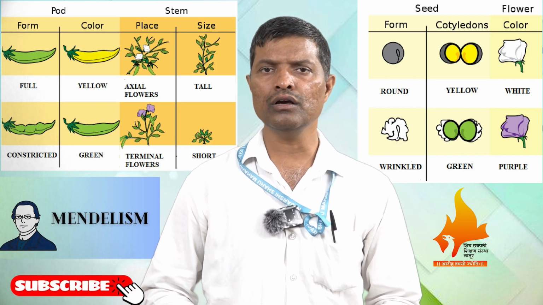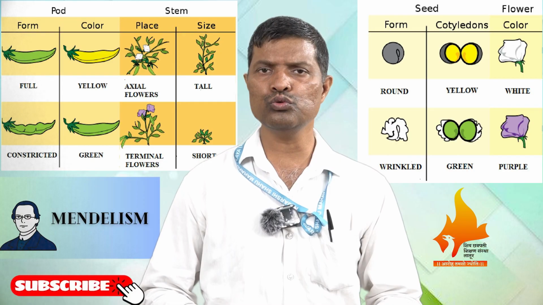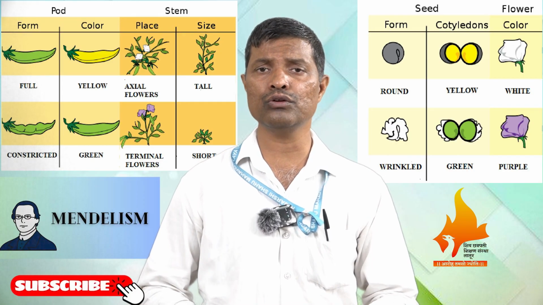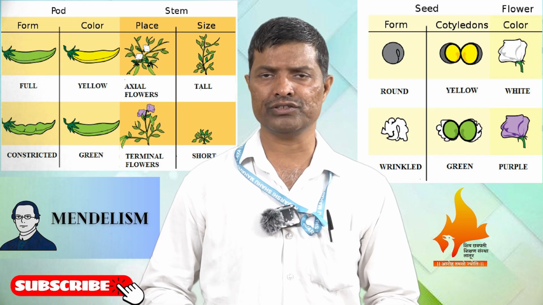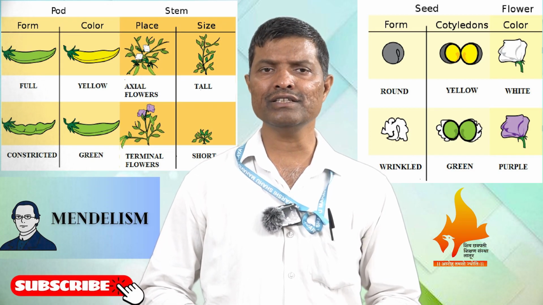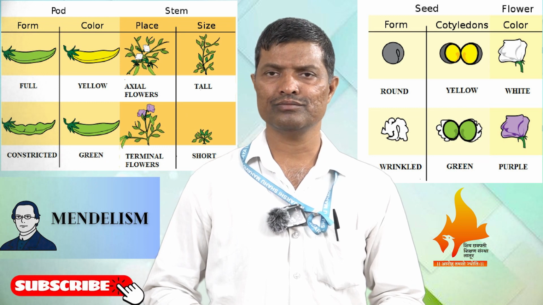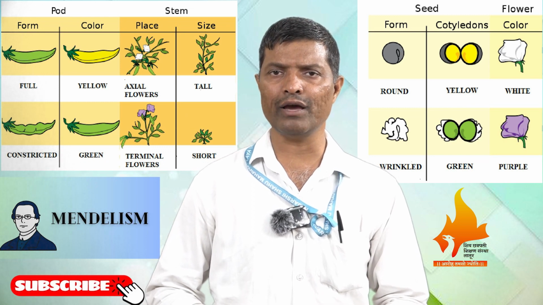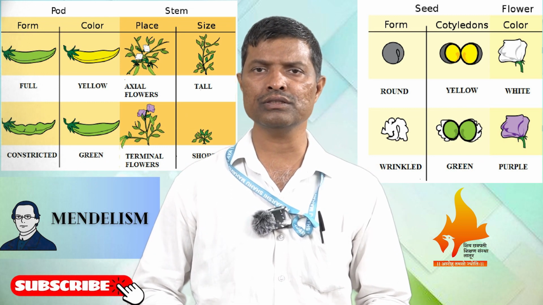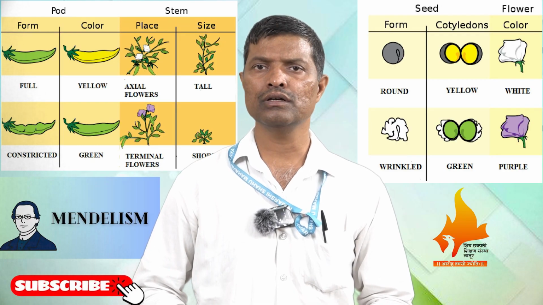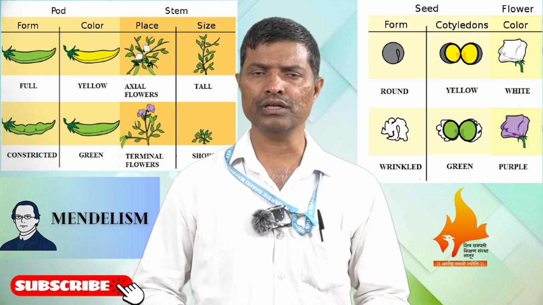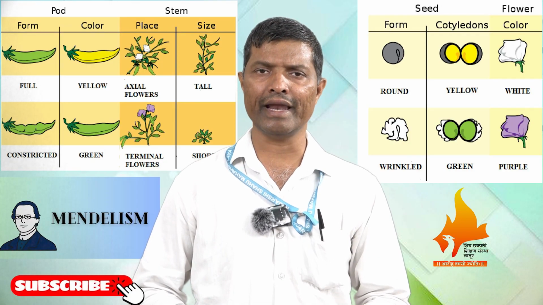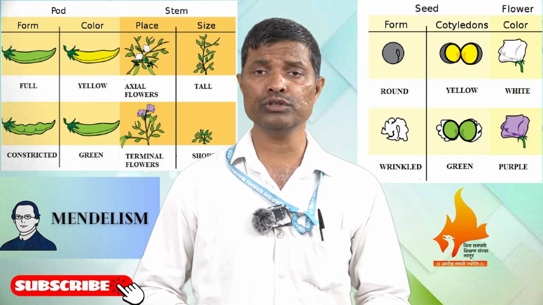So Mendel considered two characters, meaning two different genes controlling two characters, and tried to study the inheritance of these two characters. In that case, Mendel did a dihybrid cross. What is a dihybrid cross? A dihybrid cross means when two homozygous parents are crossed for two pairs of contrasting characters, in the F1 generation all the dominant characters appear, but in the F2 generation the ratio is different.